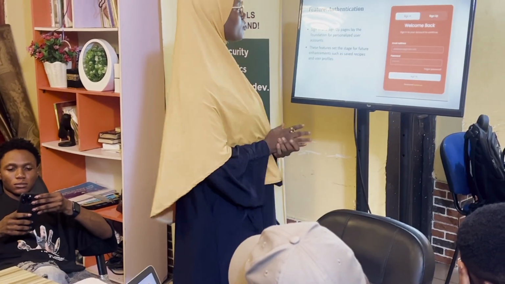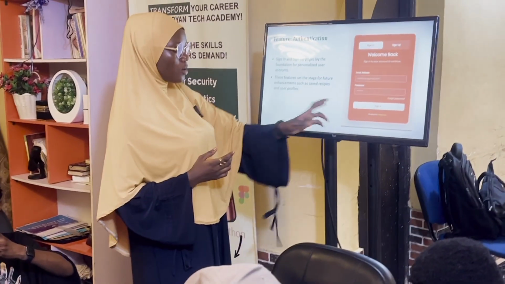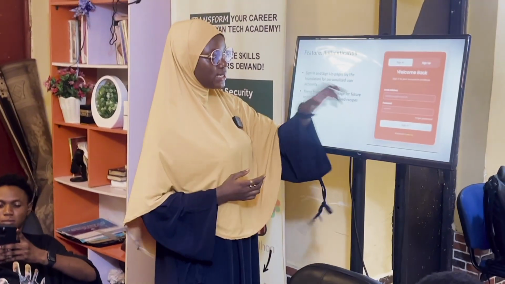Next page. So the authentication page. We have the sign in and sign up page. You can create accounts from sign up, and then you can also sign in from the authentication page. Next slide.